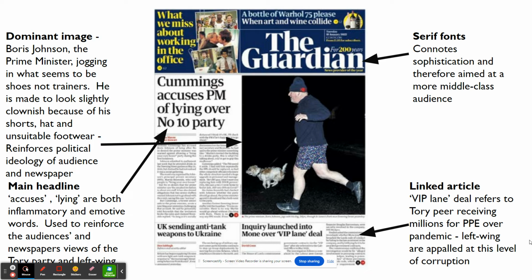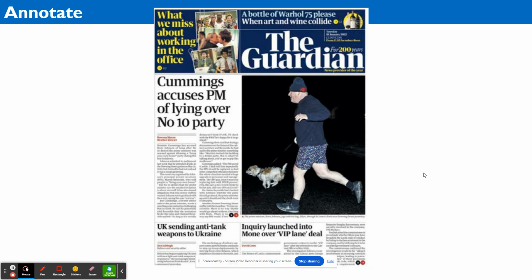So the VIP lane refers to a Tory peer, Moon, receiving millions for PPE. And PPE was the protective wear that people were wearing in businesses and hospitals. She received millions over the pandemic. And they're saying that her company was given the fast track to be able to get that job. So left wing are totally appalled at that. Another crisis over COVID and the Conservative government.